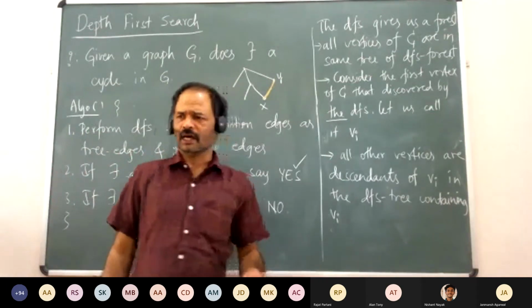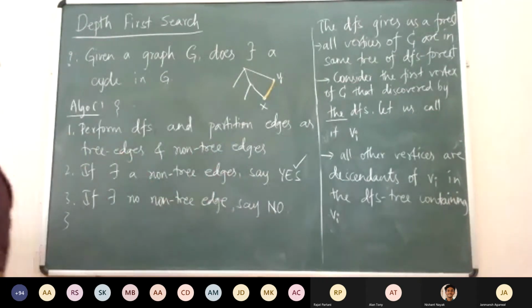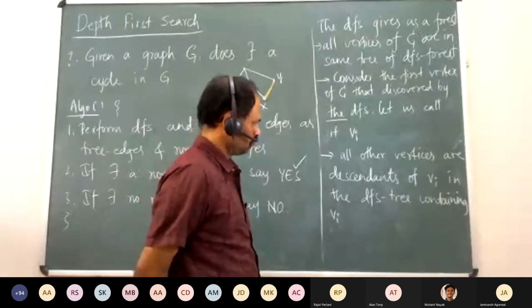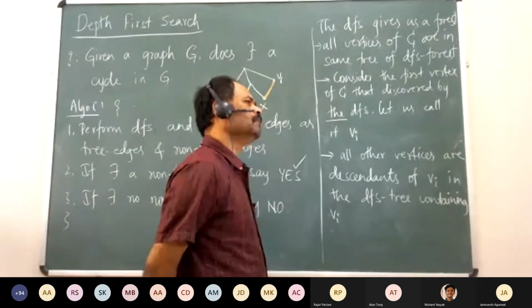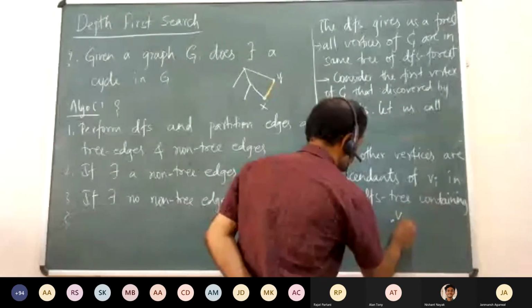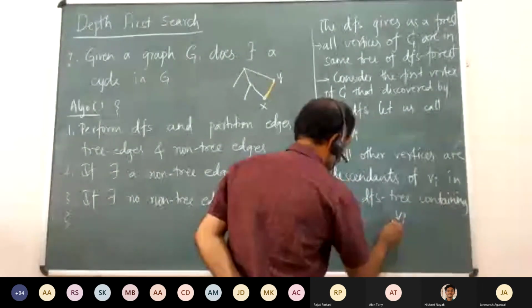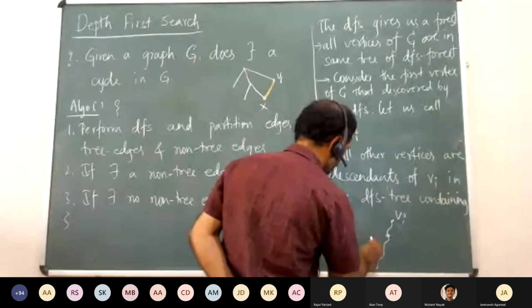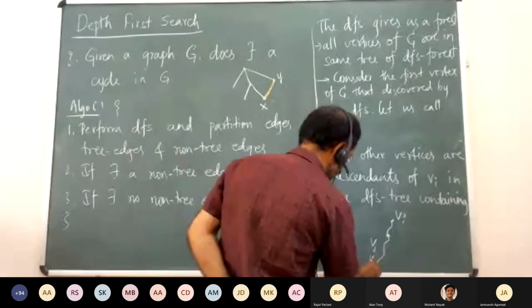Now, can they also be in different branches, or are they in the same branch? If I take this, can the tree look like, say, Vi is here, and then there are a lot of vertices here, some Vj1, Vj2?